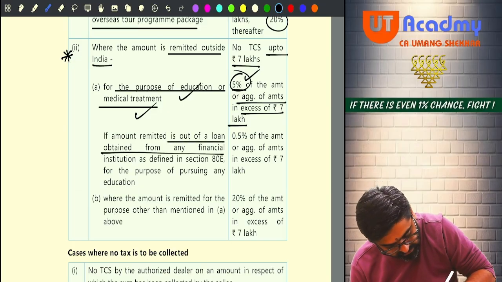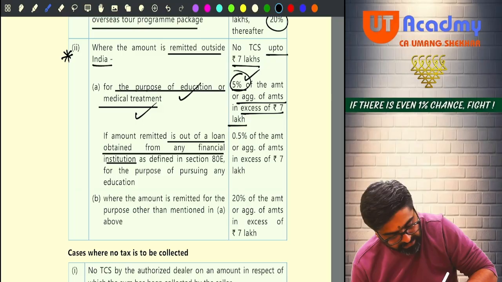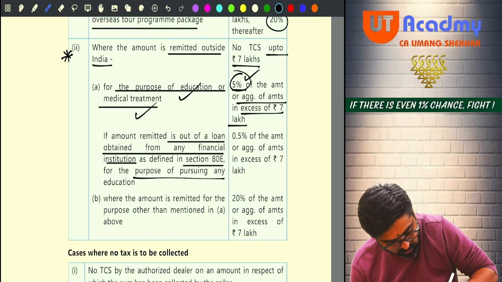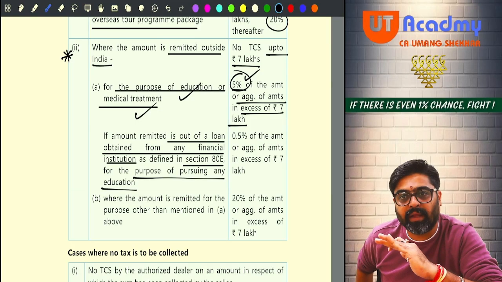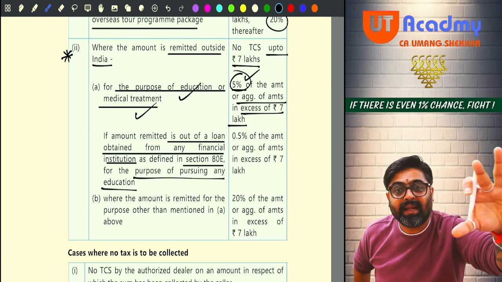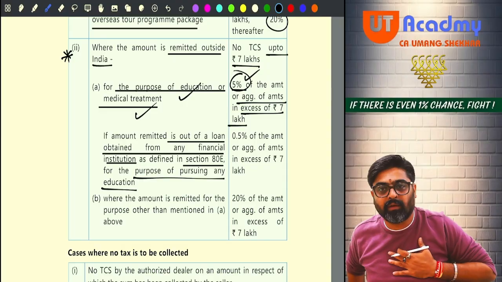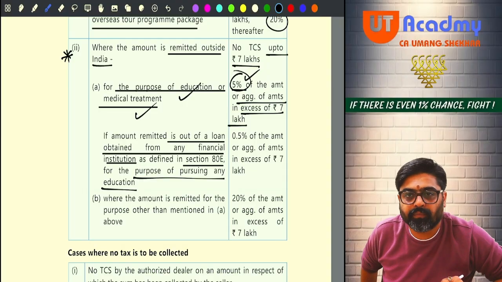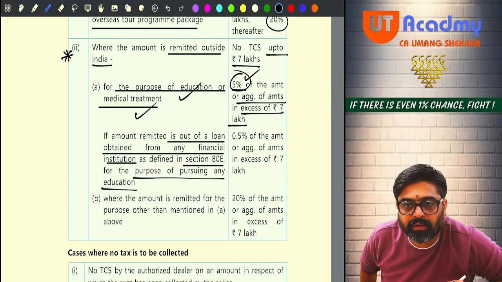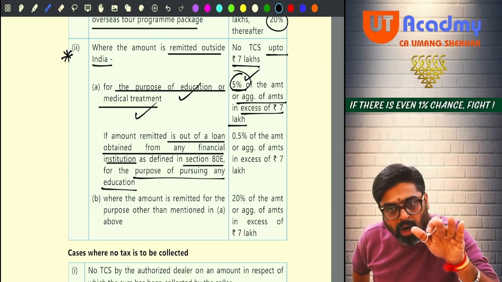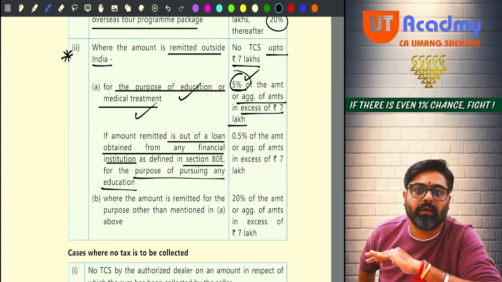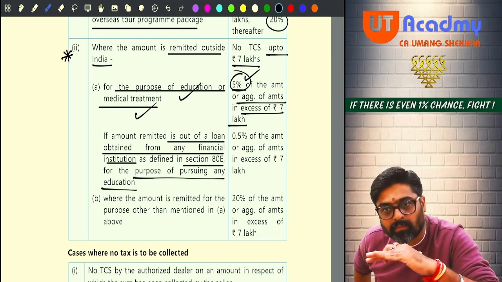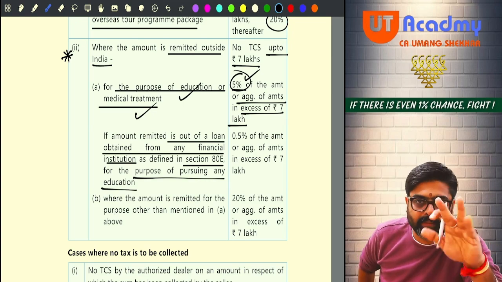Now, if amount remitted out of loan obtained from any financial institution as defined in section 80 for the purpose of pursuing any education. See, if that same amount of 10 lakhs you are giving out of the loan, that 10 lakh is not your money which you are using for buying the foreign currency. If you are using your own money to buy the foreign currency up to 7 lakh, no TCS. Over and above 7 lakhs, 3 lakhs, on that 5% TCS.